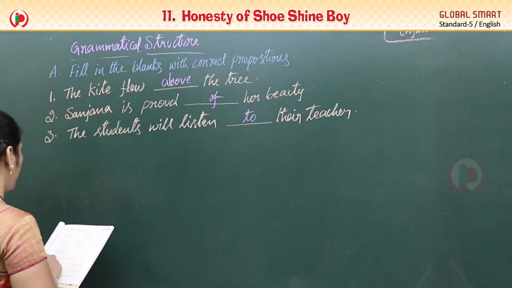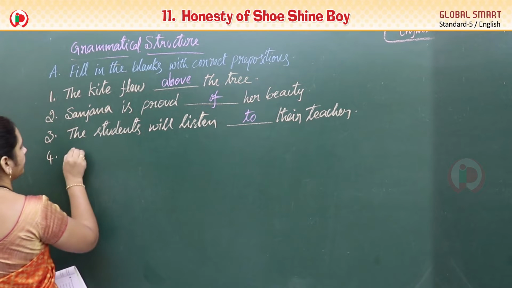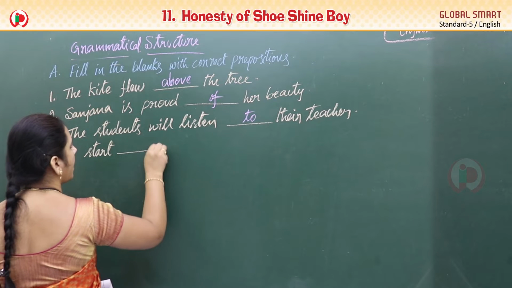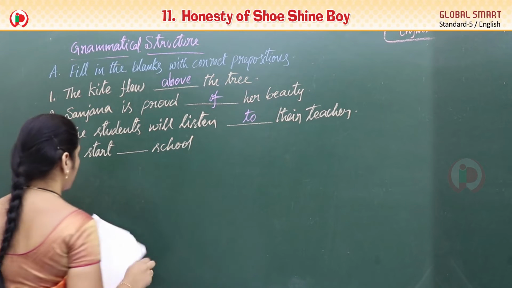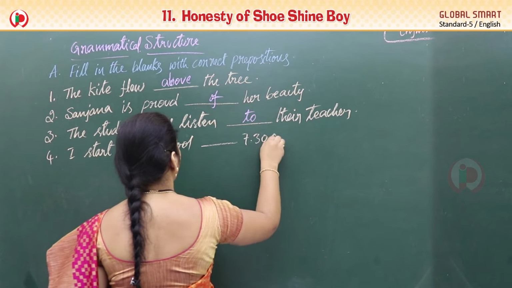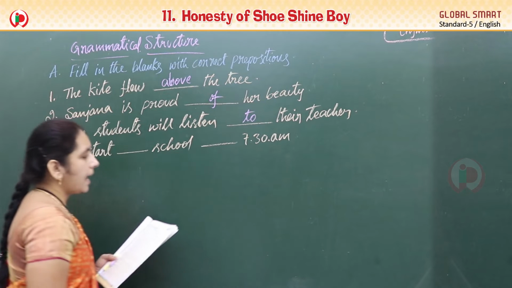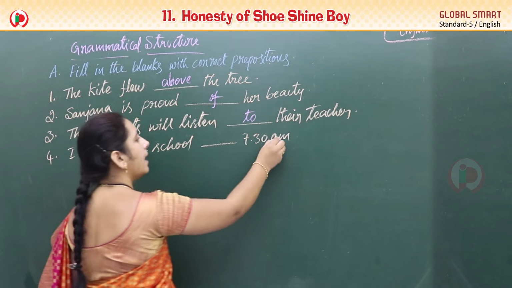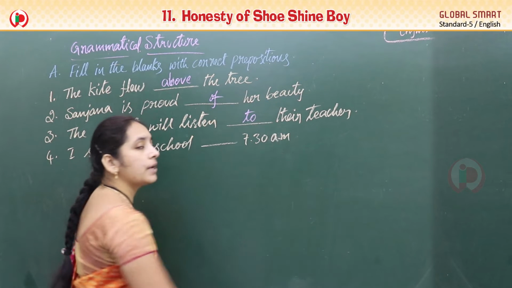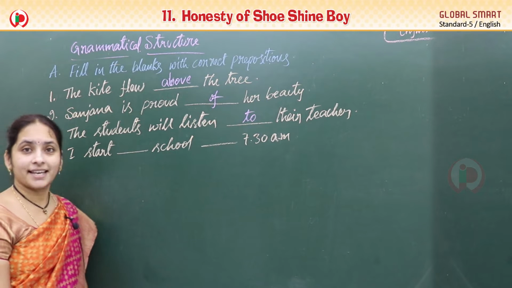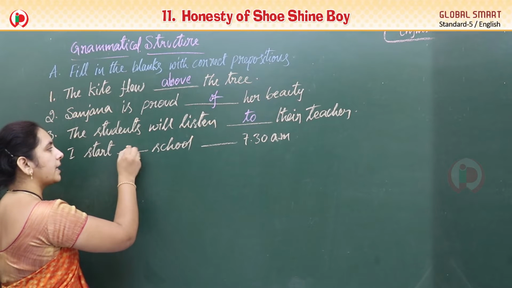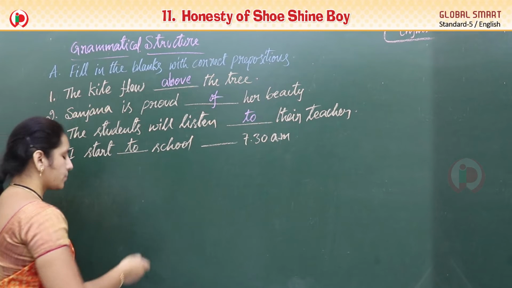See the fourth one. I start dash school dash 7:30 a.m. So in the morning you start to school at 7:30 a.m. Yes, we start to school, or I start for school we can write it, or I start to school.